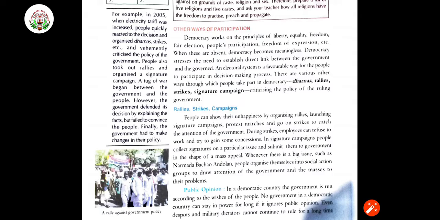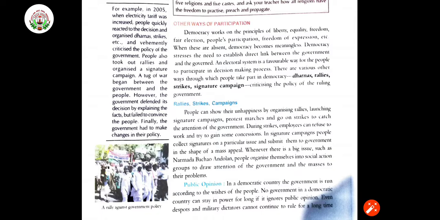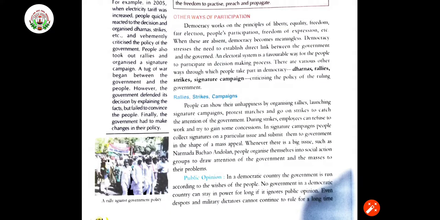Democracy stresses the need to establish a direct link between the government and the governed, right? So this is the link that democracy is, the link between us and the government. An electoral system is a favorable way for the people to participate in decision making power. There are various other ways through which people take part in democracies, that is dharna, rallies, strike, signature campaign. These are for criticizing the policies of the ruling government. If they are not liking the government, these are the ways.